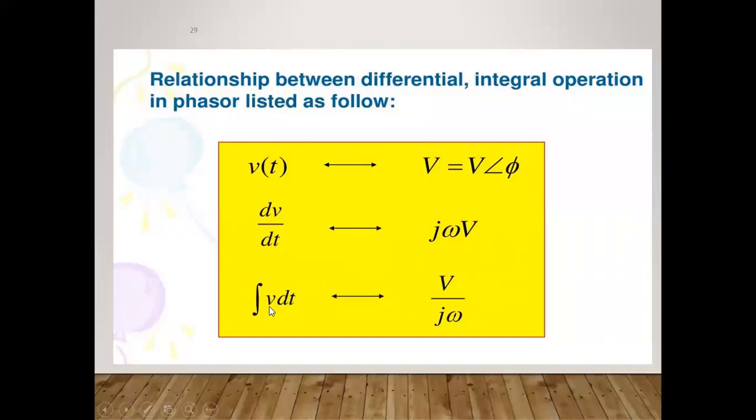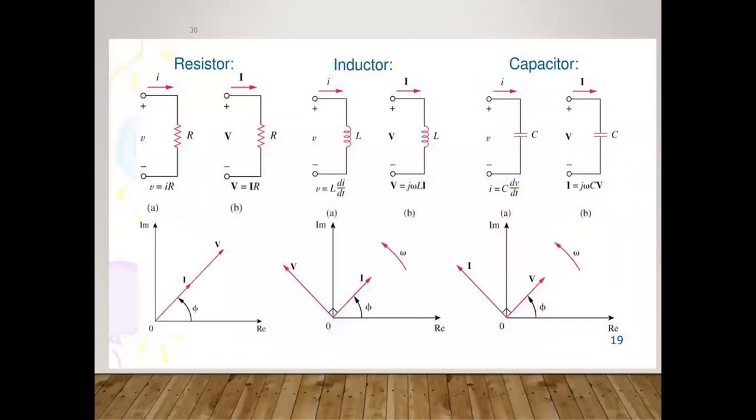Similarly, if it is in integral form, the integral of v of t dt is equal to V by j omega. Likewise, you can simplify the expression while solving small numericals. How I should write the phasor angle is too important, so you should concentrate while writing the expression of phi.